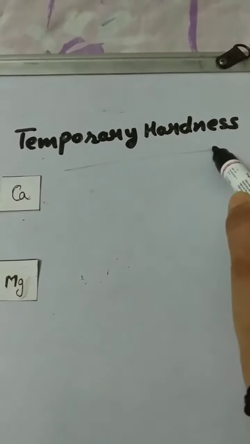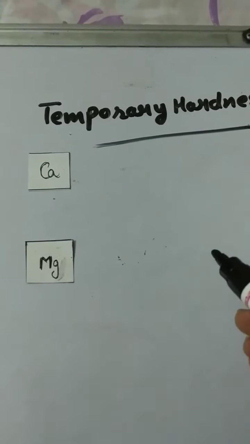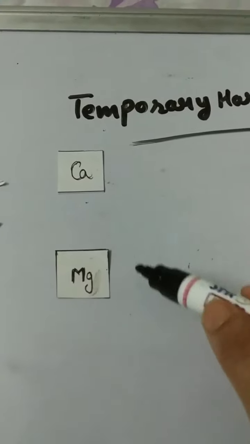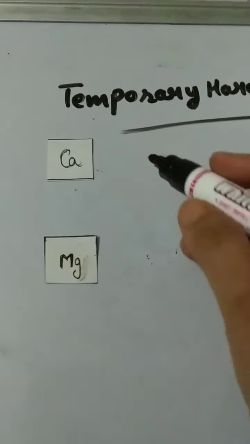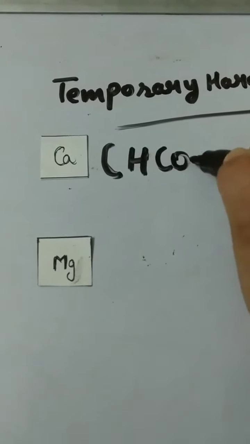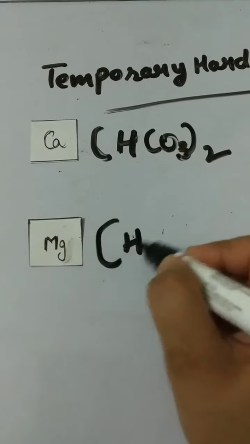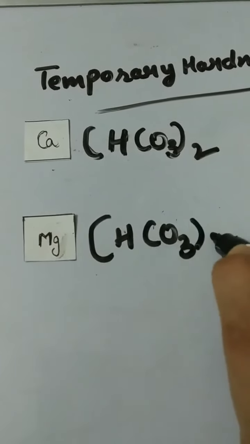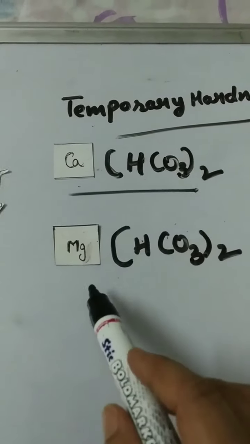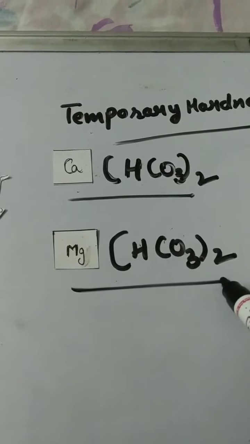Temporary hardness is caused by dissolved calcium and magnesium hydrogen carbonate: calcium hydrogen carbonate, magnesium hydrogen carbonate.